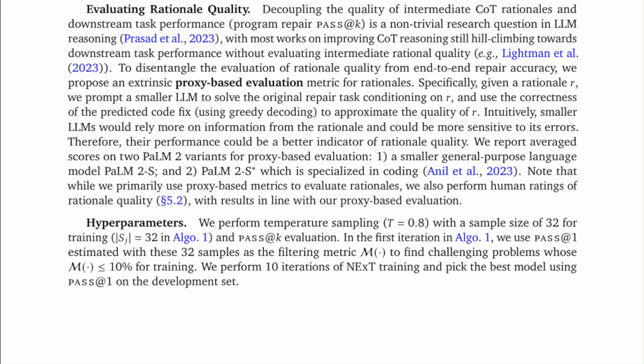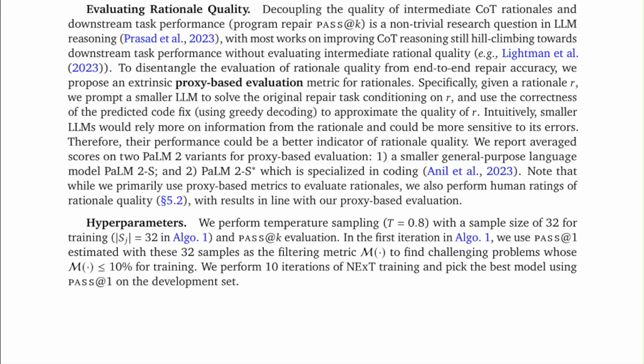We report average scores on two PaLM 2 variants for proxy-based evaluation: 1, a smaller general-purpose language model, PaLM 2-S, and 2, PaLM 2-S*, which is specialized in coding. Note that while we primarily use proxy-based metrics to evaluate rationales, we also perform human ratings of rationale quality with results in line with our proxy-based evaluation.